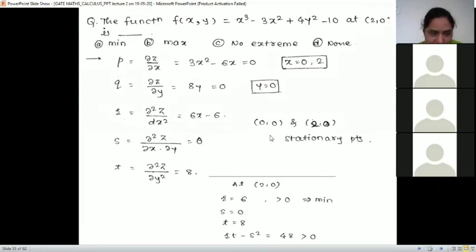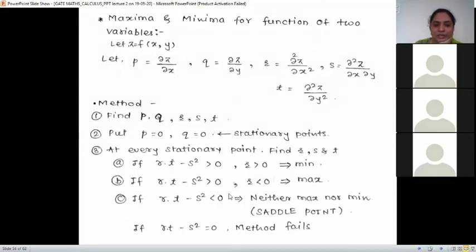So how do you find RT minus S square at (0, 0)? So x is 0, you have to substitute. So R is minus 6, S is 0 and T is 8. So RT minus S square will be minus 48. That is less than 0.